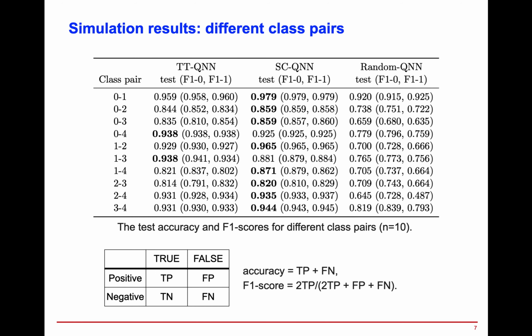In this slide, we provide more details about the test accuracy and the F1 score of the classification task for different classification class pairs in the MNIST handwritten number dataset. For all experimental settings, tree tensor circuits and step control circuits show higher accuracy and F1 score than random circuits. We also provide the definition of accuracy and the F1 score here for convenience.